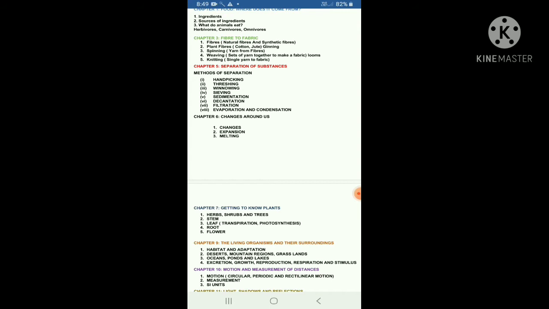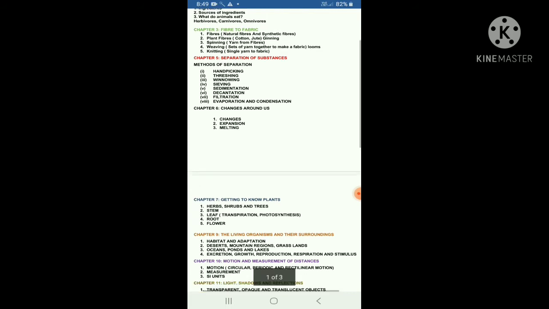That is called expansion. And third one is melting. In this process, when we heat an iron rod to a particular temperature, it will melt from solid to liquid. Okay, dear students, this is called melting.